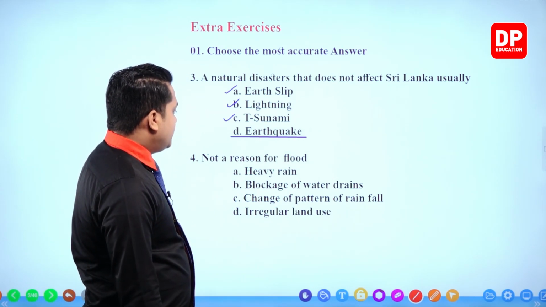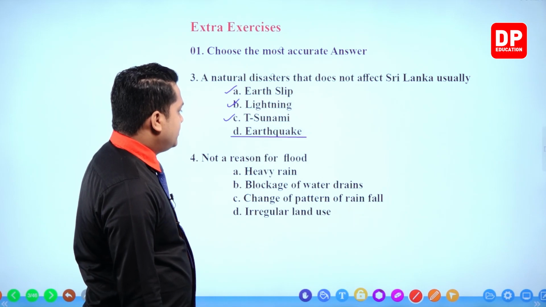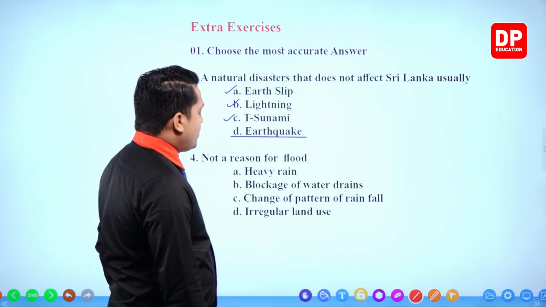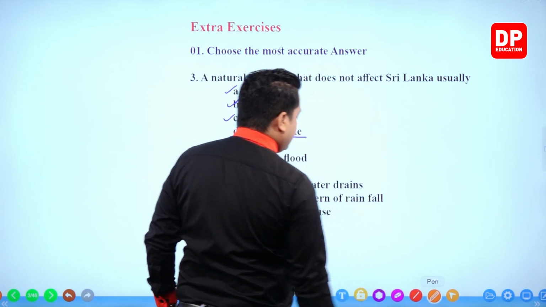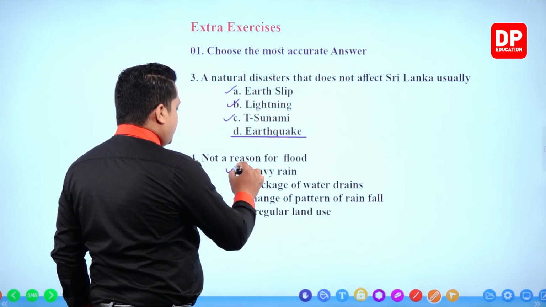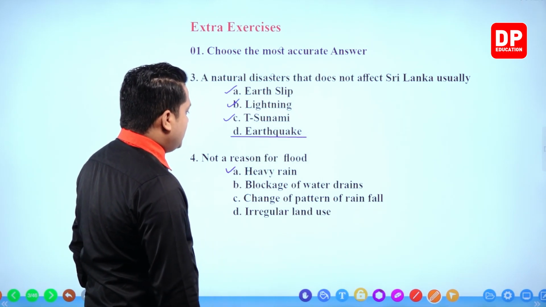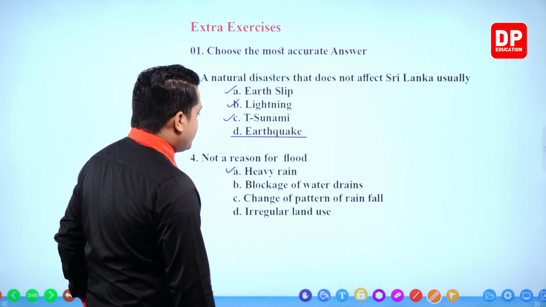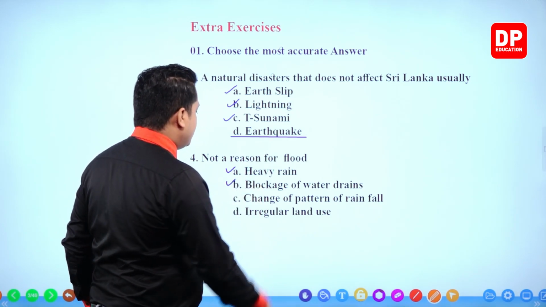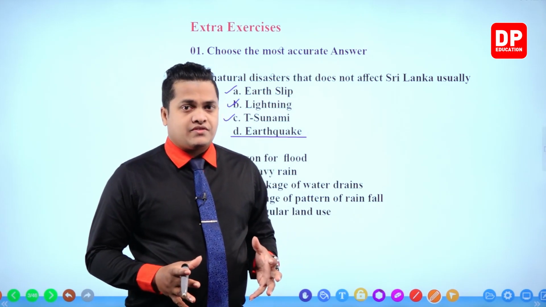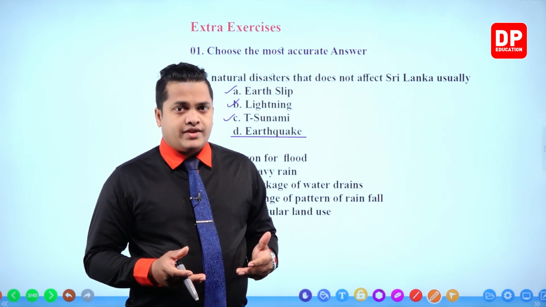Next one. Not a reason for flood. Heavy rain is a reason for flood, so it is correct. Blockage of water drains is also correct because instantaneous flood will happen because of the blockage of water drains.